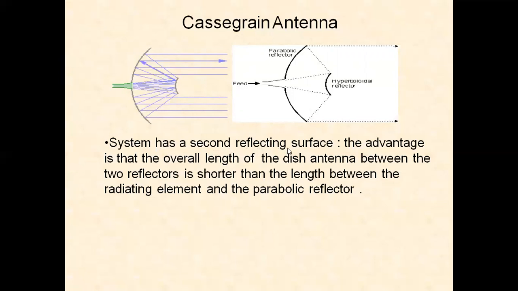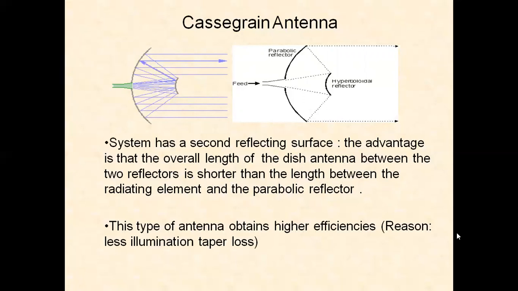The system has a second reflecting surface. The advantage is that the overall length of the dish antenna between the two reflectors is shorter than the length between the radiating element and the parabolic reflector. Overall length is shortened. This type of antenna obtains higher efficiencies because there are less illumination tapers and less losses. So it provides higher efficiencies.